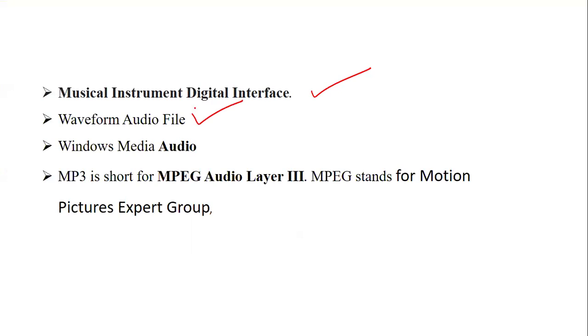Waveform is an audio file. Windows Media is again an audio file. MP3 is short for MPEG audio layer, where MPEG stands for Motion Pictures Expert Group. Again, this is a very technical form of question. You should be very clear about these concepts before getting into the questions.